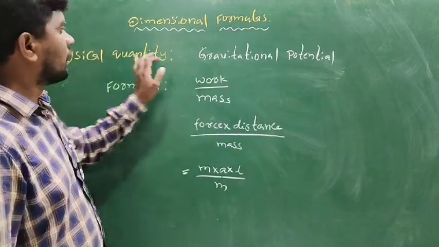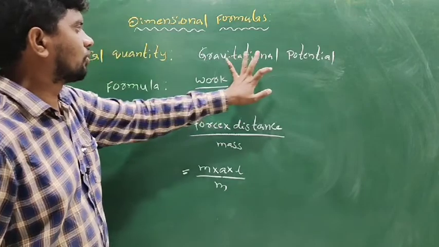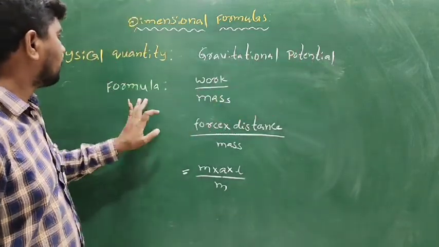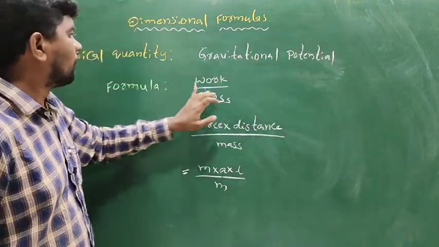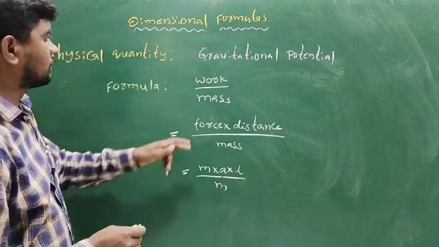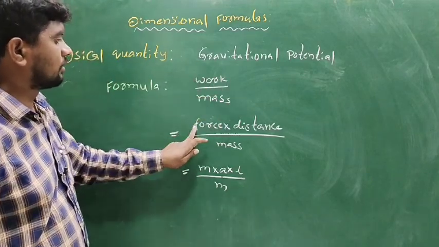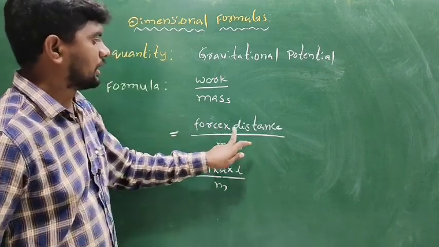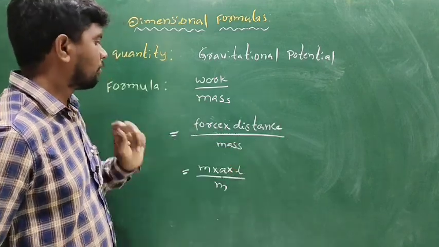The next one is gravitational potential. The formula of gravitational potential is work by mass.